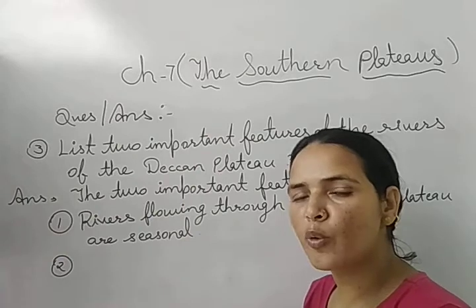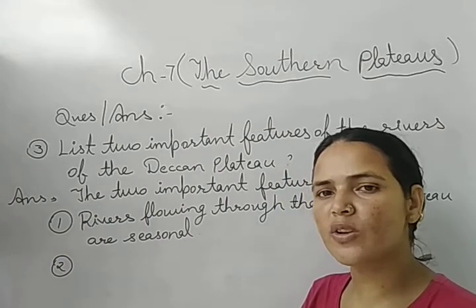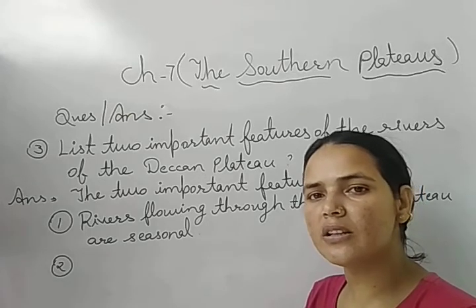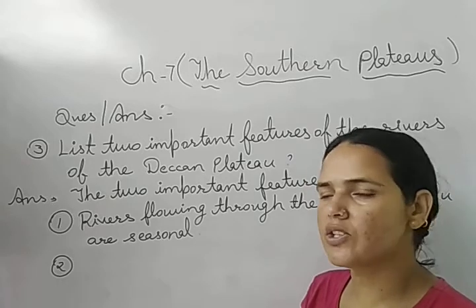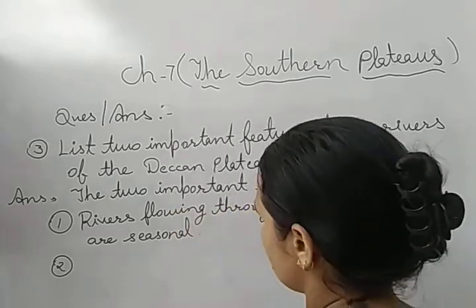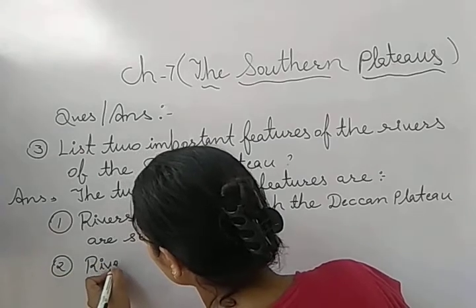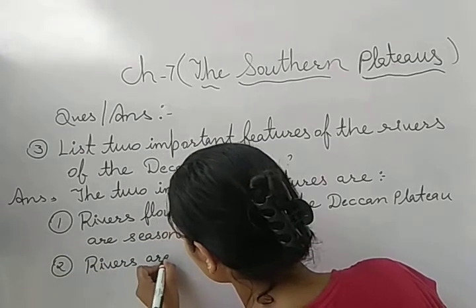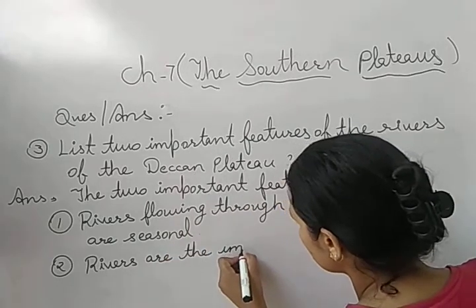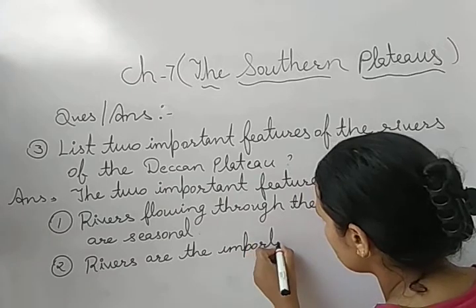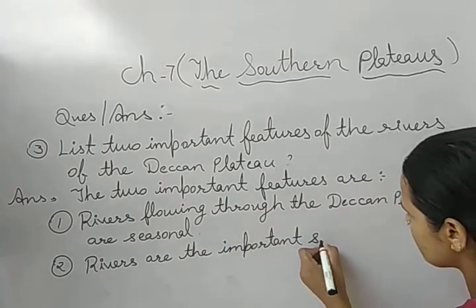After that, point 2: the rivers which flow in the Deccan Plateau, like Krishna, Kaveri, Mahanadi, Godavari, Narmada, Tapti, are the main source of irrigation. Rivers are the important source of irrigation.